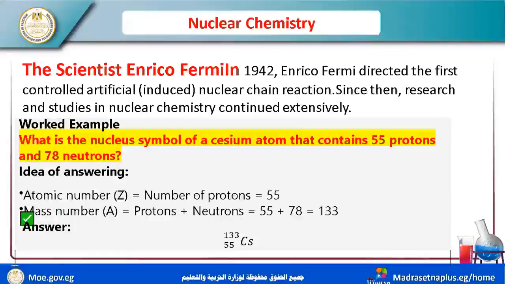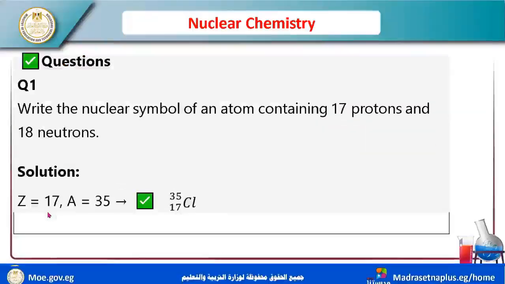You can write Cs: under here is 55 and on top is 133. Okay, now to transfer to another idea, let's write some questions and you give feedback on the last explanations. Now write a nuclear symbol of an atom containing 17 protons and 18 neutrons.